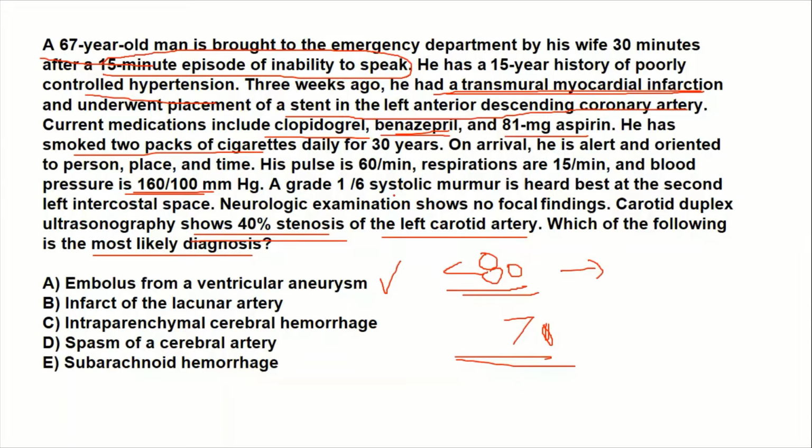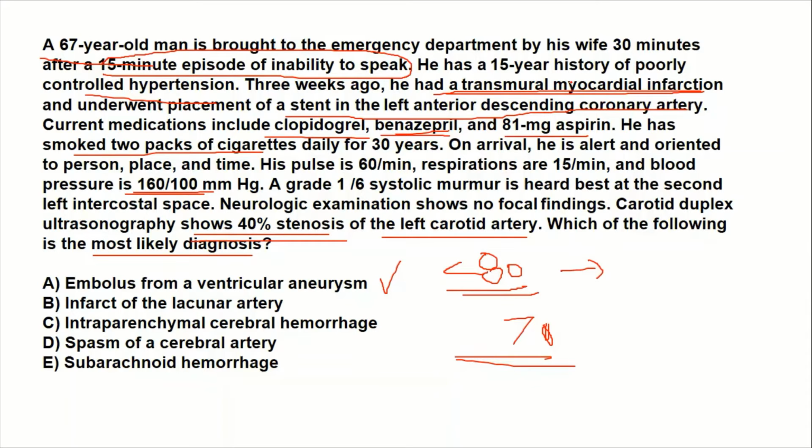So first of all, we have to diagnose what condition this patient has. This patient had a transient ischemic attack, abbreviated as TIA. TIA is basically any focal neurological sign which improves over time, within a time limit of less than 24 hours.